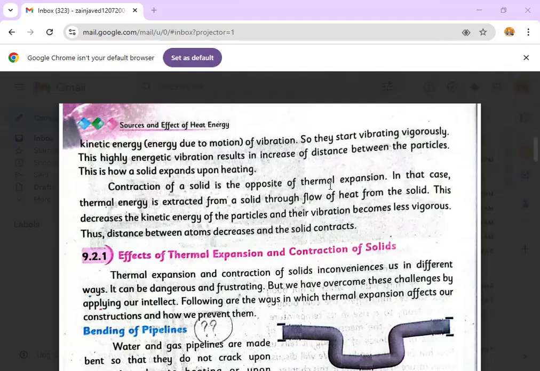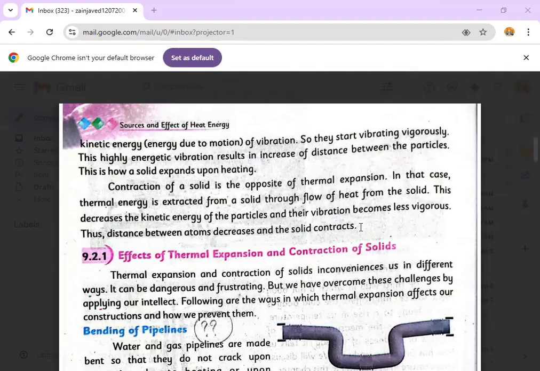But in contraction, the thermal energy is extracted and the kinetic energy of the particles decreases. So if the kinetic energy of the particles decreases, the vibration will not be as vigorous. They are heading towards less vigorous vibration. These less vigorous vibrations can ultimately reduce the distance between the atoms, and ultimately it will lead to a decrement in the size of the solid, so ultimately the solid becomes contracted.